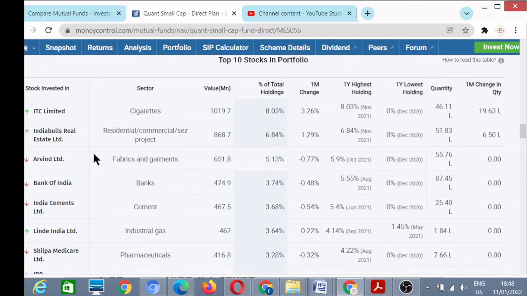Then Arvind, fashion or fabric related. Then we have Bank of India for banking. Then India Cement from the cement side. Then Linde Industries, an oxygen cylinder supplier. Then Shilpa Medicare, a pharmaceutical company. So this is the main portfolio of this fund.